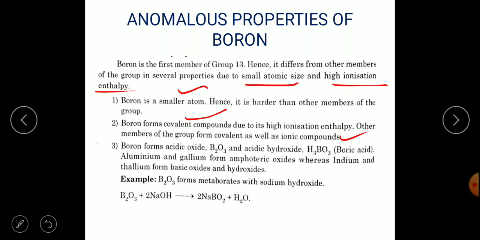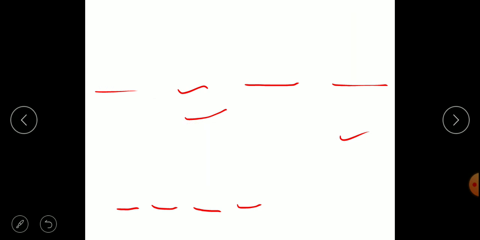Boron trioxide forms metaborates with sodium hydroxide. When boron trioxide reacts with sodium hydroxide, it forms a metaborate and a byproduct water. So this is about the group 13 elements, their oxides, their halides and their hydrides,